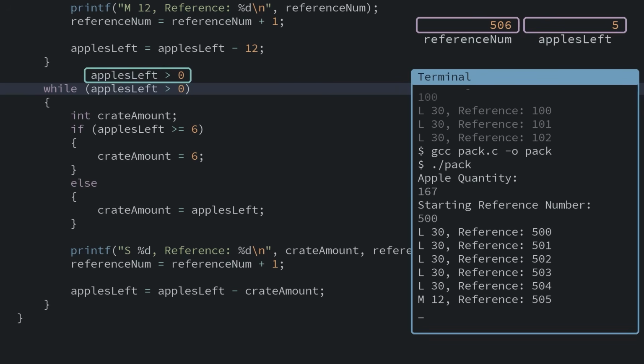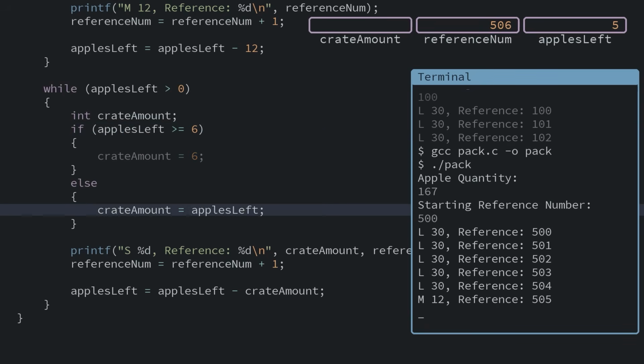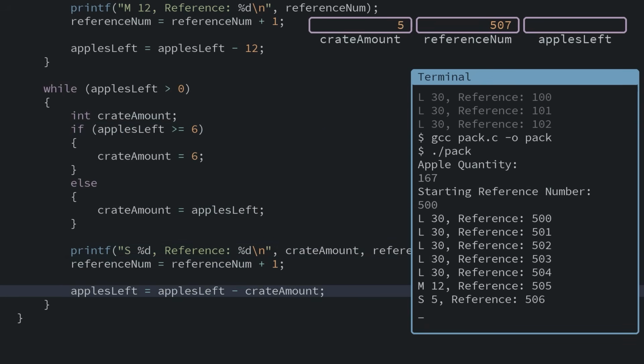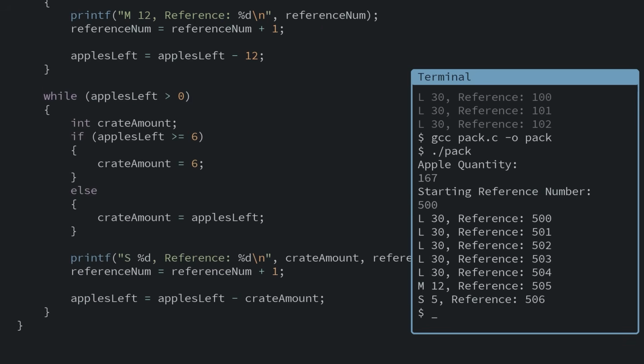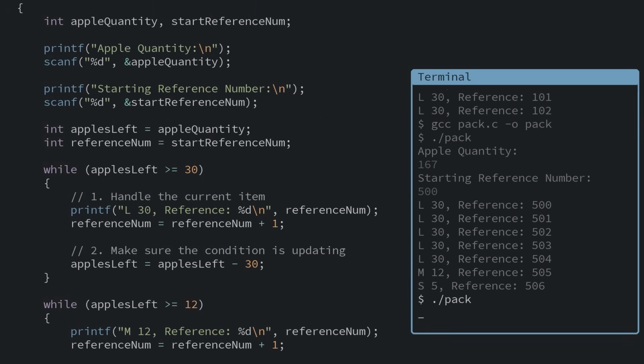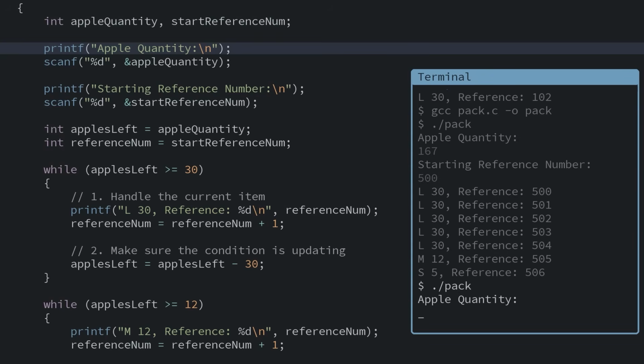We'll enter as we still have 5 apples. Since there isn't 6 or more, our crate amount is set to the rest of the apples, 5, which is printed out, and then subtracted from apples left. That leaves us at 0 apples left. So when we check our loop's condition, there's no apples left, so we can stop looping, and our program ends. Our program is a lot more dynamic now and can react to different numbers, a different set of inputs, and we get very different output.